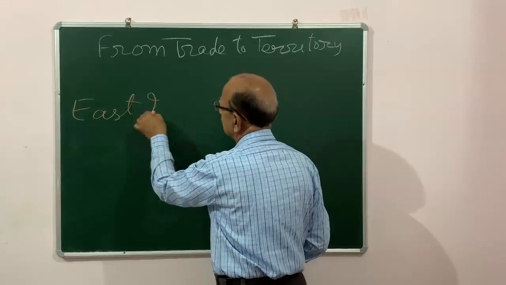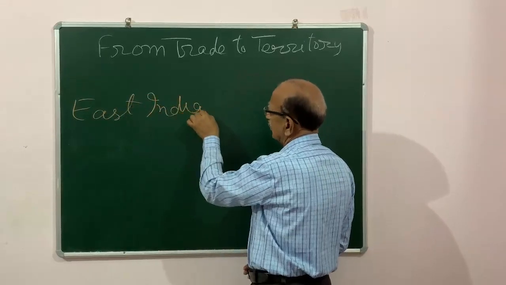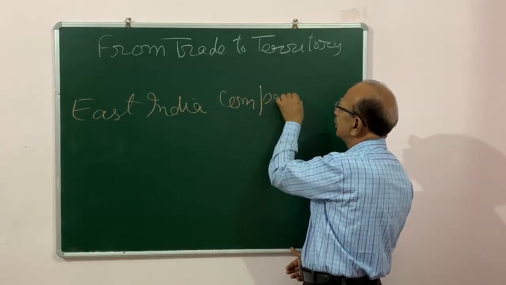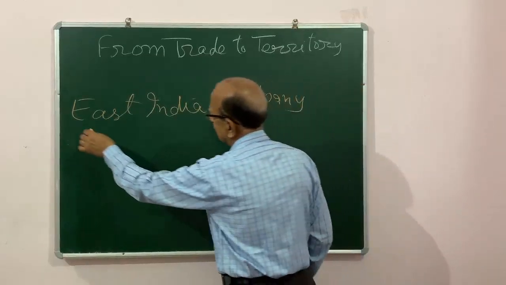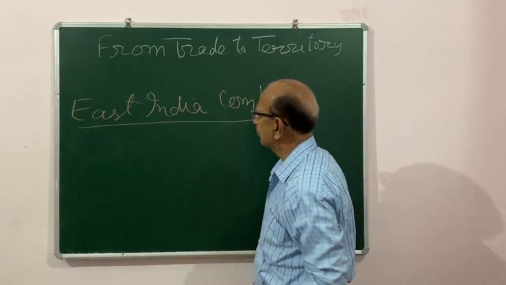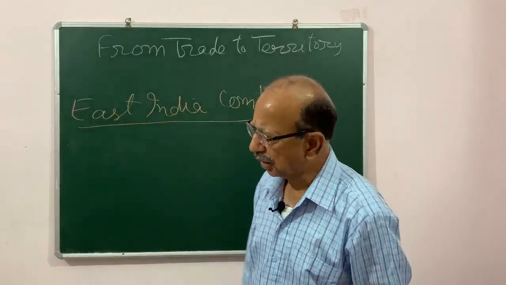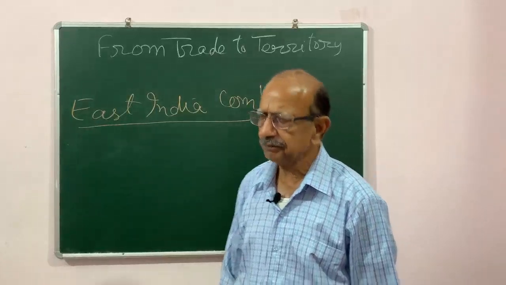East India Company was a trading company of England, or Britain. They acquired an order, or we can say a charter.